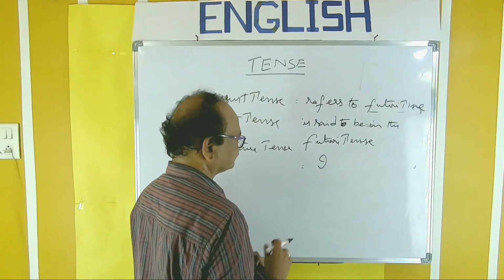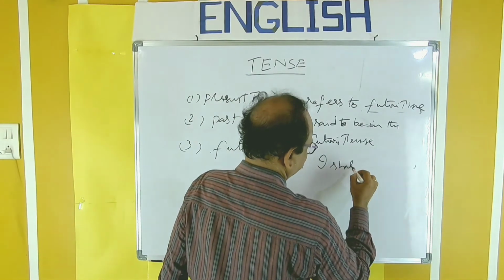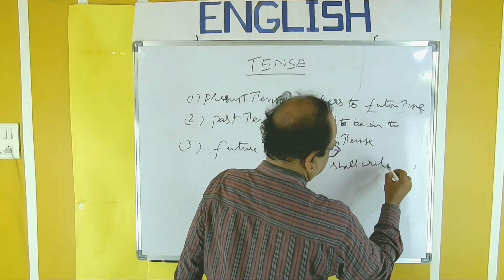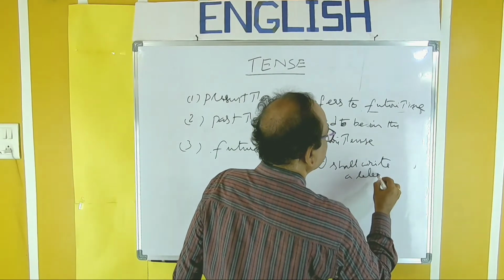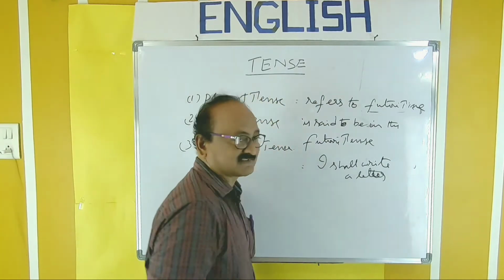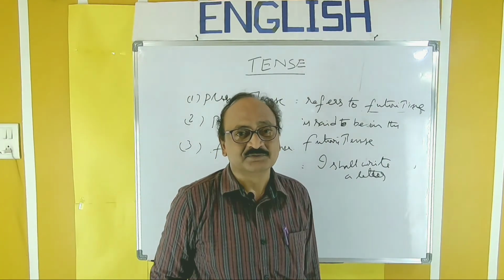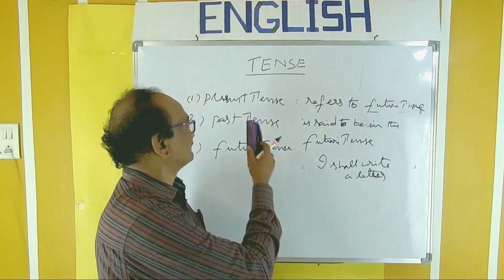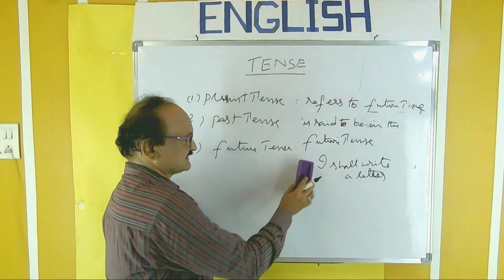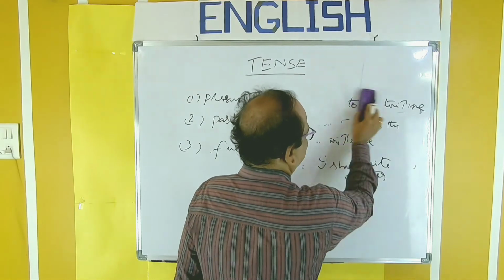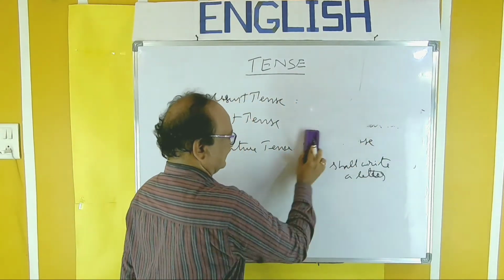Example, I shall write a letter. So like this. Verb that refers to future time is said to be in the future tense. So present tense, past tense, future tense, all the three tenses in English.